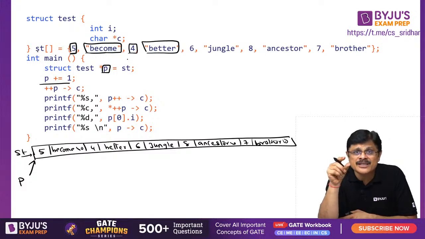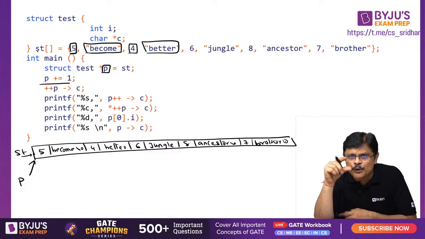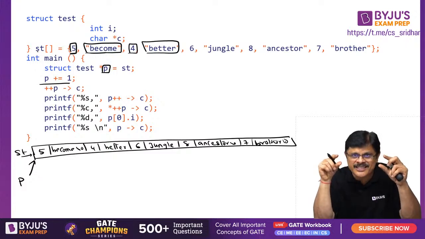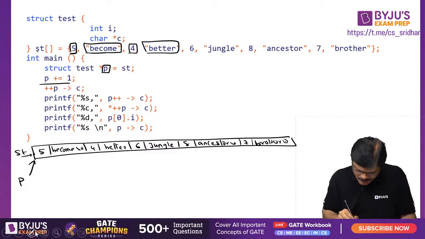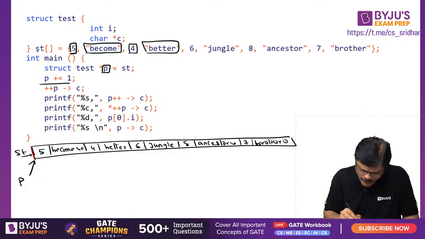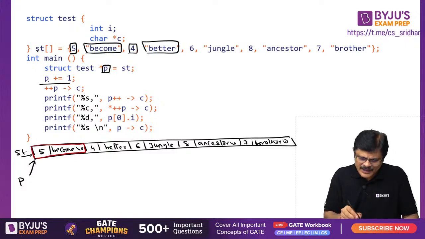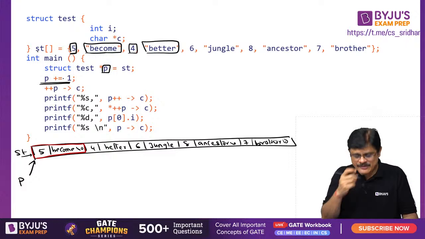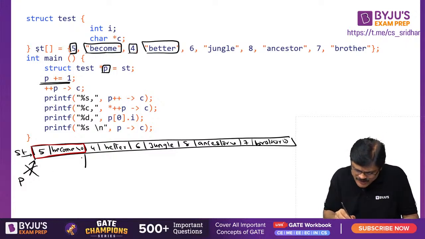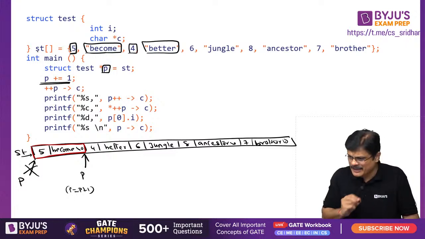Structure array means what, sir? Any array means it will point to the first memory location. So P also points to the first member of the structure variable. That is, P points to this first member, my dear friends. Now when you do P is equal to P plus 1, P is pointing to the next location. So P is pointing to this. This is the effect of P is equal to P plus 1, my dear friends.